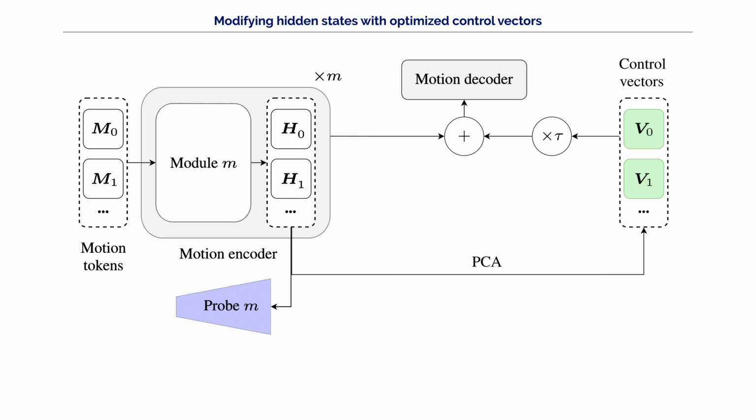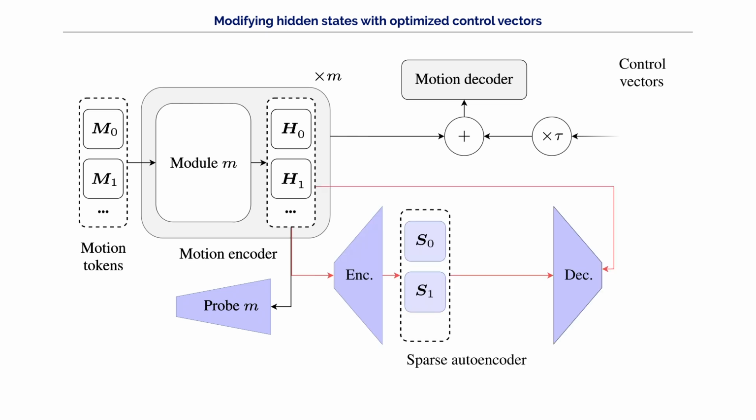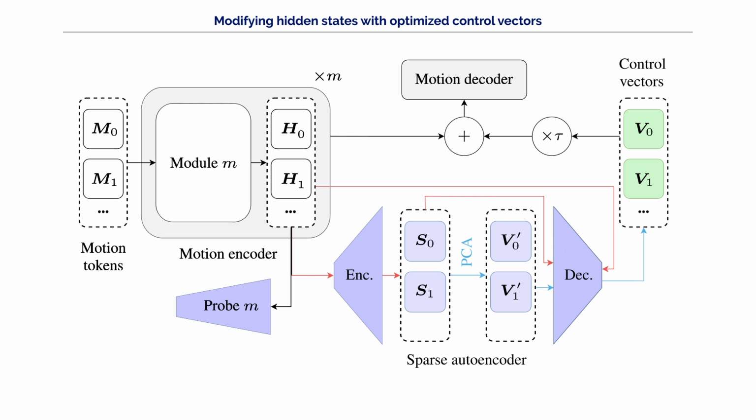Now that we have fitted our control vectors, we ask whether we can optimize their linearity. Sparse autoencoders enforce sparsity in the latent space and disentangle features into distinct, interpretable components. We first project the hidden states into a sparse intermediate dimension, compute our control vectors, and then, using the Johnson-Lindenstrauss lemma, we decode them back to the original hidden space. In this way, we obtain linear control vectors that can be applied at inference using only a scalar vector multiplication and an addition.